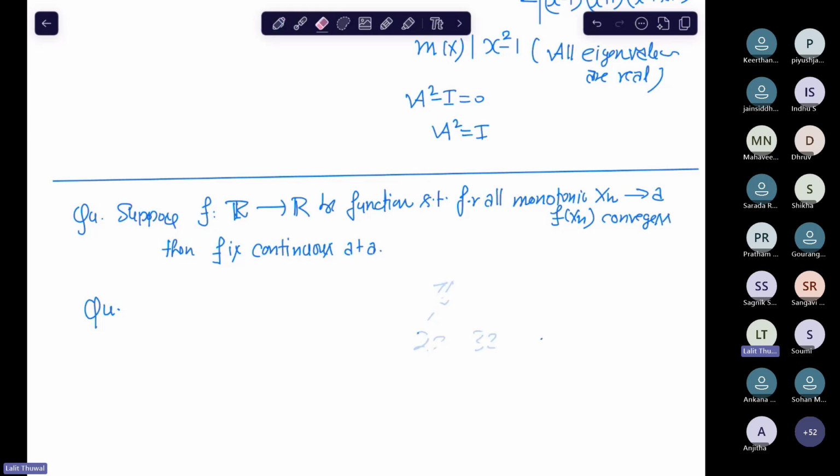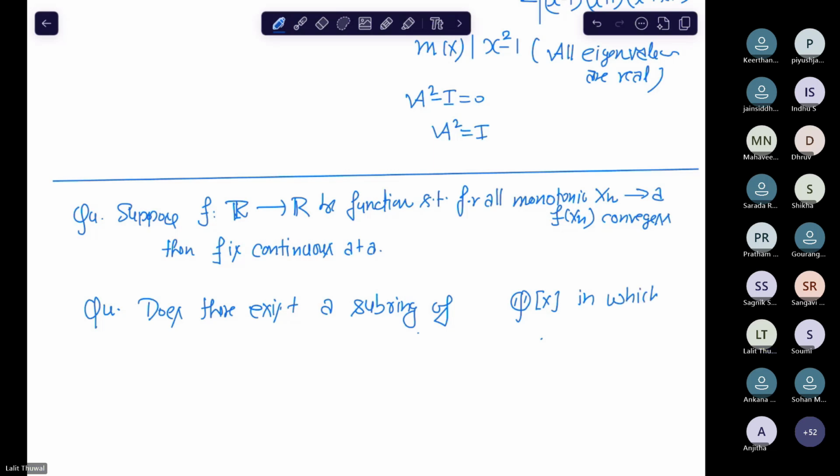So the question is: does there exist a subring of Q[x] in which there is a non-finitely generated ideal, or you can say which is non-Noetherian?